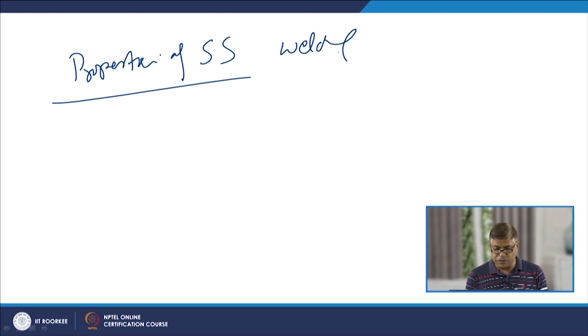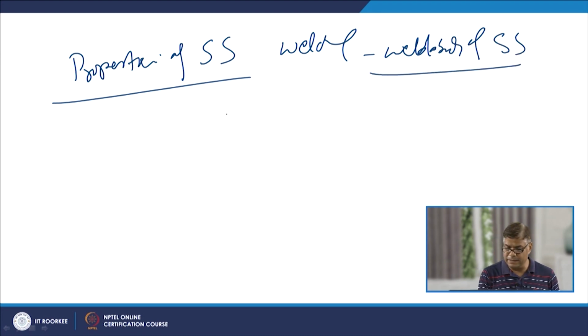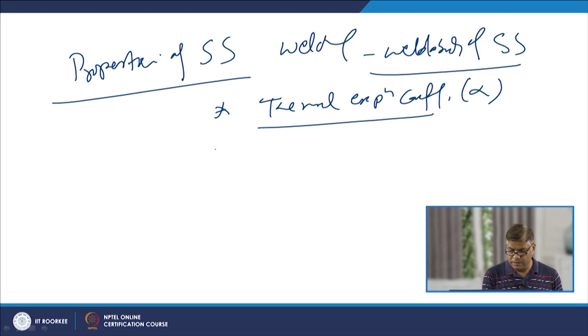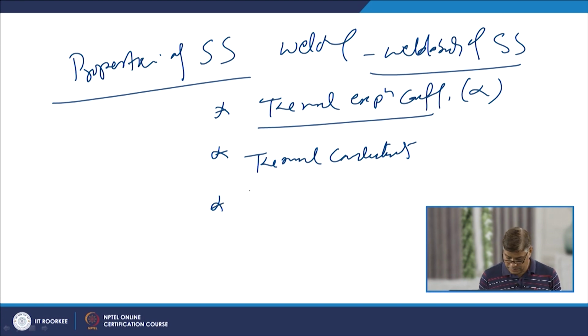There are three main properties which significantly determine the weldability of the stainless steel: the thermal expansion coefficient alpha, the thermal conductivity K, and the last one is the electrical resistivity rho.